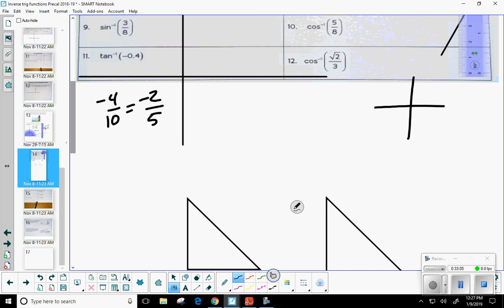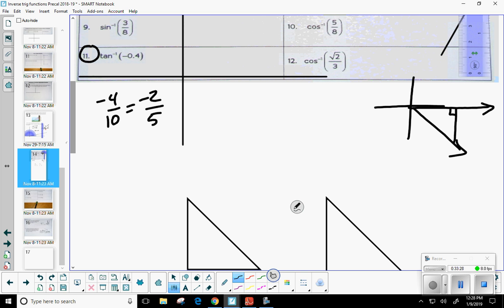Okay. All right, so now we're looking at number 11. This will be our last example. Tangent inverse of negative 2/5, right? What quadrant? 1 or 4? 4. It's negative. Okay, so I'm going to go ahead and draw a terminal side right here in the 4th quadrant. Always connect it back to the x-axis.